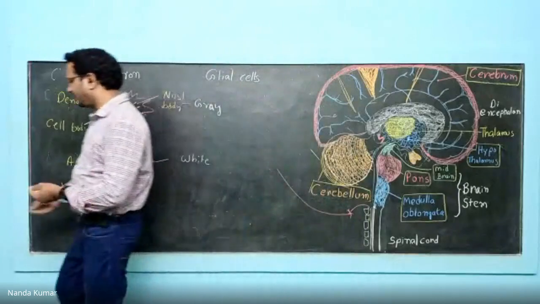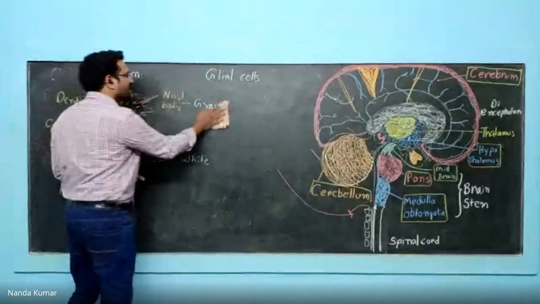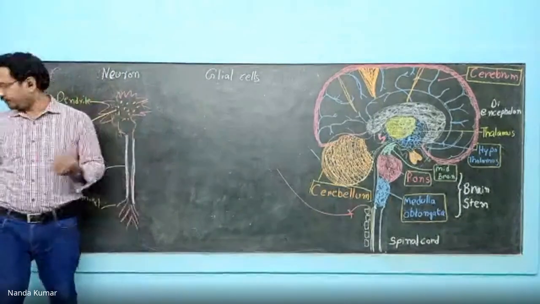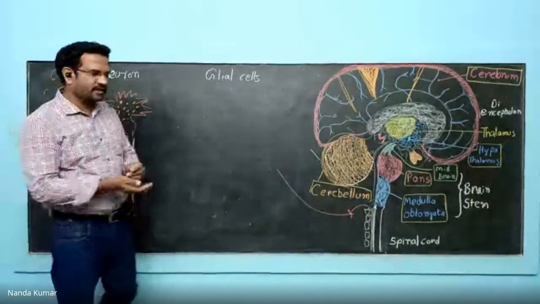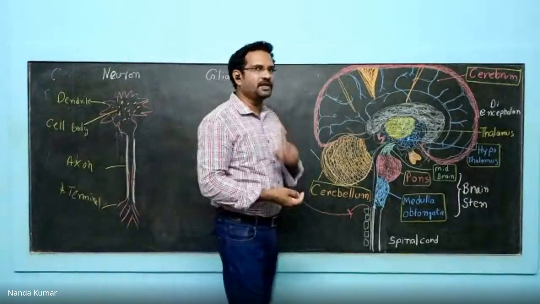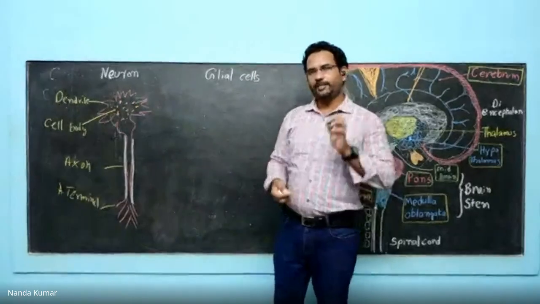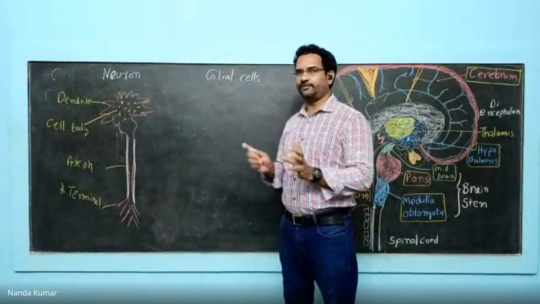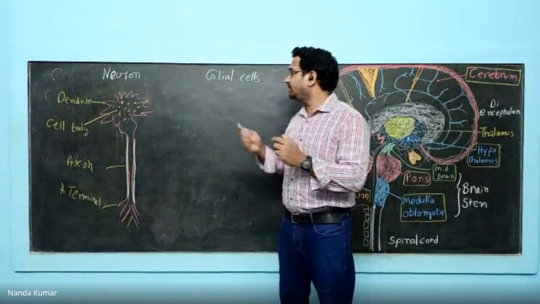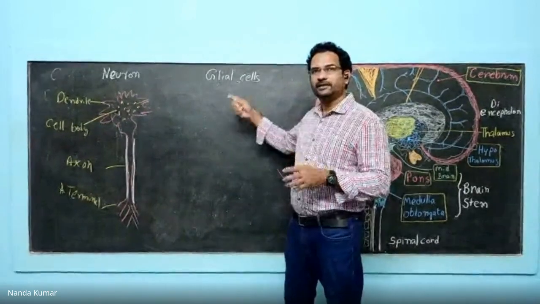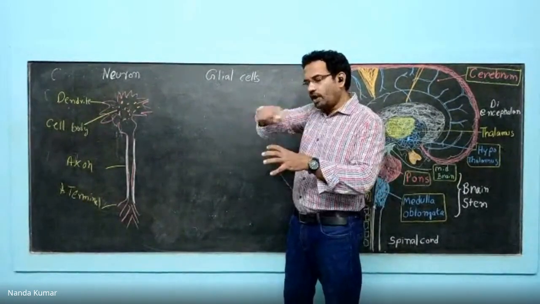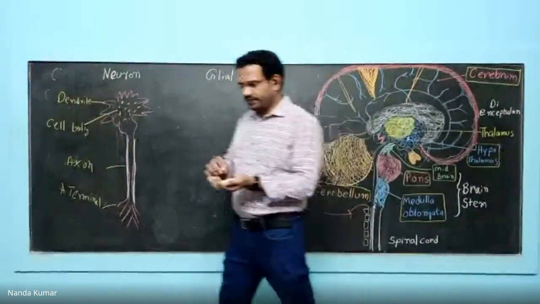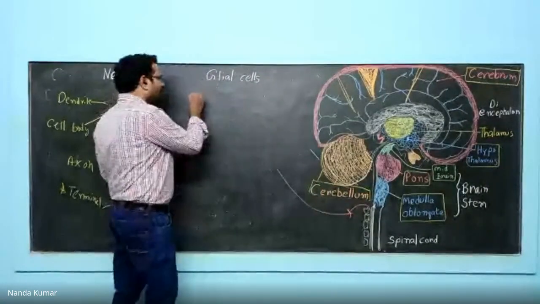Now, leaving this, the next important thing is the glial cell. Glial cells outnumber neurons. In the human brain, there are at least 100 billion neurons. 100 billion means 100 crores. So 100 into 100 crores, that many neurons are there. More than that, glial cells are there. The neurons are surrounded with non-neuronal cells. They are known as glial cells. There are different kinds of glial cells.